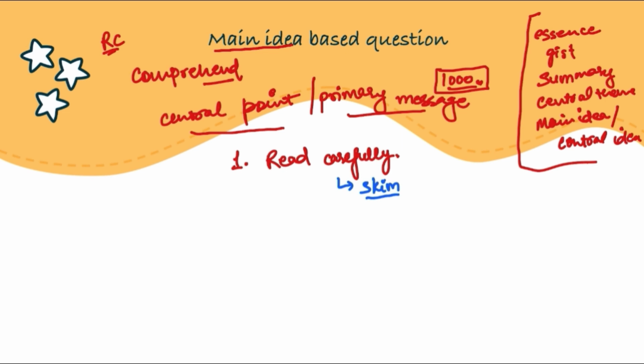Now once we have figured out these things, then comes the second step. Second step is what? To read thoroughly. Once we are done figuring it out, we will be able to read it thoroughly, pay more attention to the things that we have deemed to be important, right?